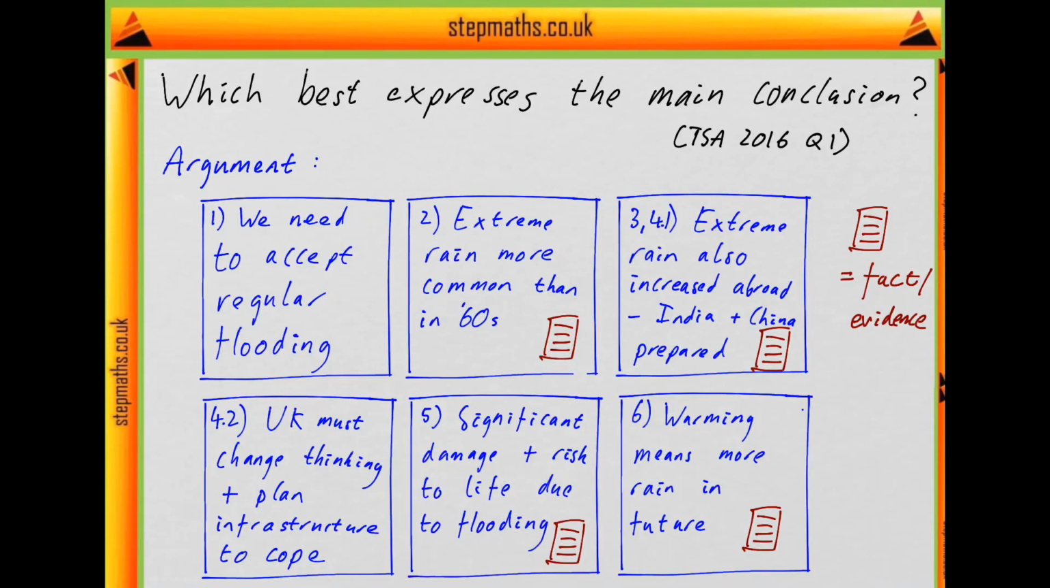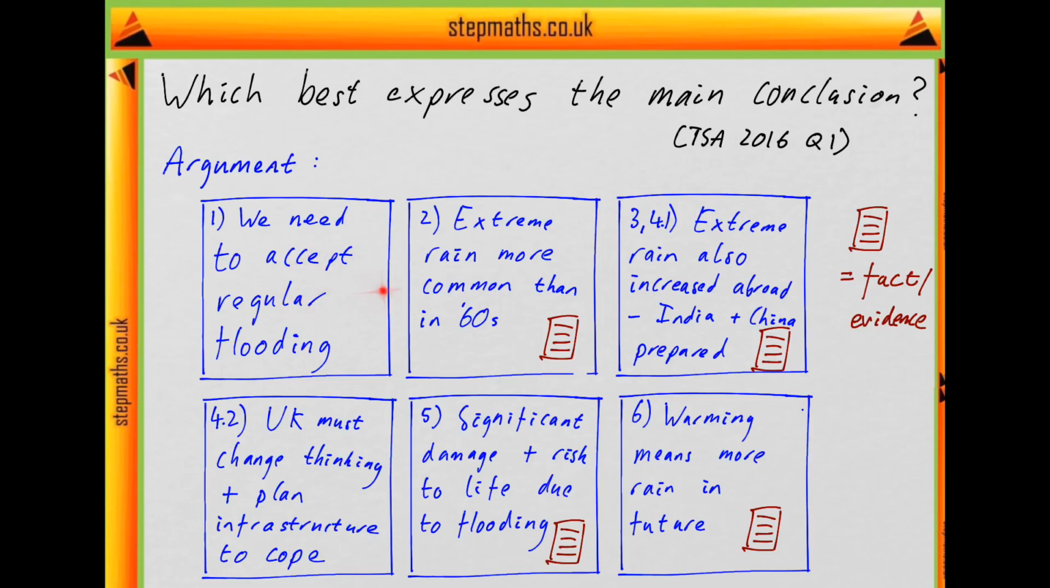This is question 1 from the 2016 TSA paper. So in this question we're asked which of the options best expresses the main conclusion of the argument in the passage. So first let's look at the argument sentence by sentence. It says that we need to accept that flooding is going to be a regular occurrence in the UK.